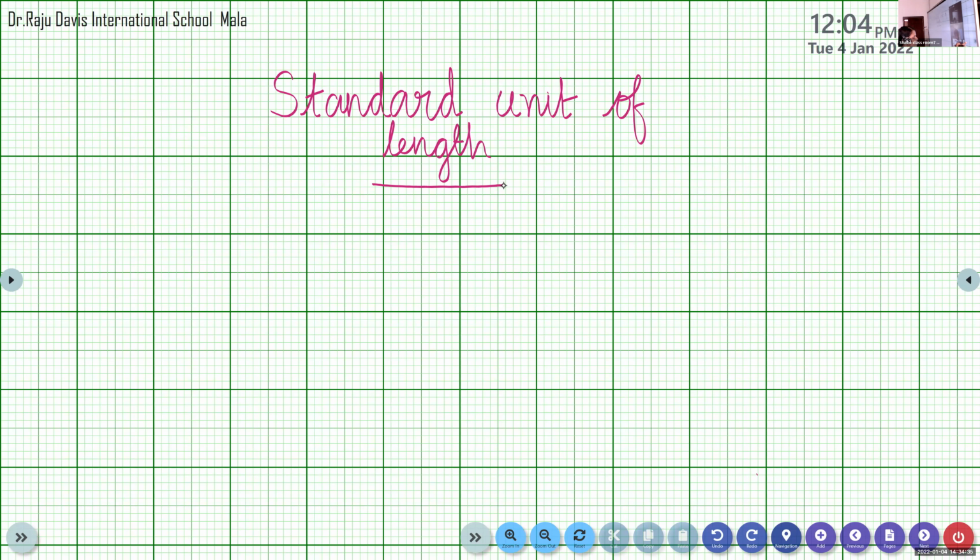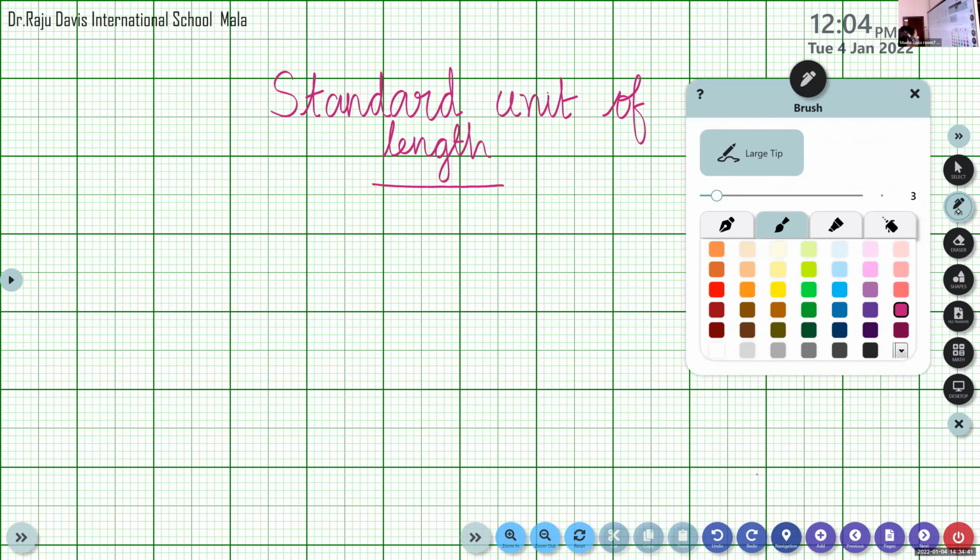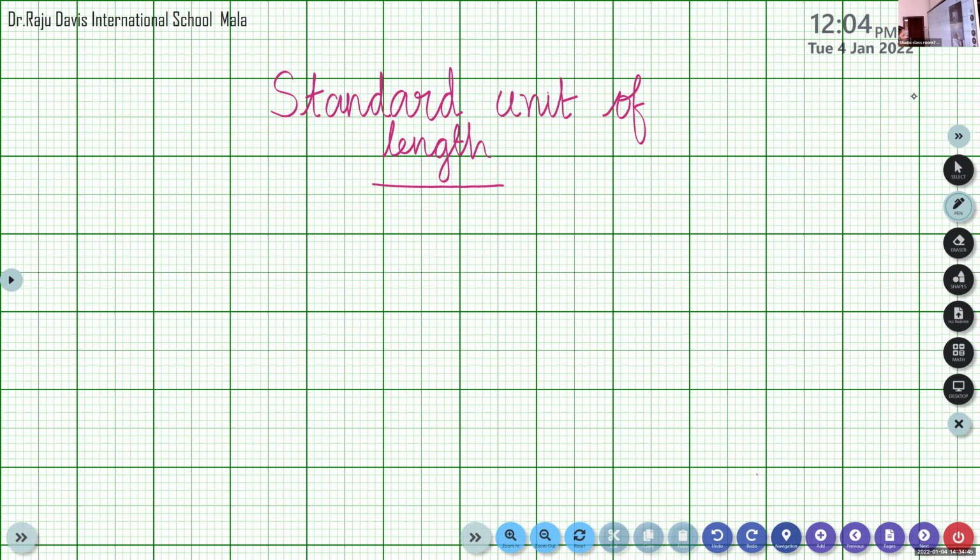Aditya, please write standard unit of length. We can write as points. We will discuss some points that we can write in the notebook.